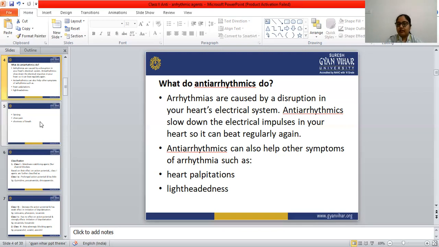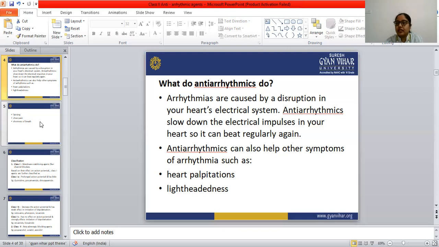Okay, so we are done with arrhythmia. Arrhythmia means irregular cardiac rhythm, or we can say irregular heartbeat. Irregular or abnormal heartbeat is known as arrhythmias, and antiarrhythmic drugs are those drugs that treat or regularize the irregular heartbeat. And these arrhythmias are caused due to some reasons.